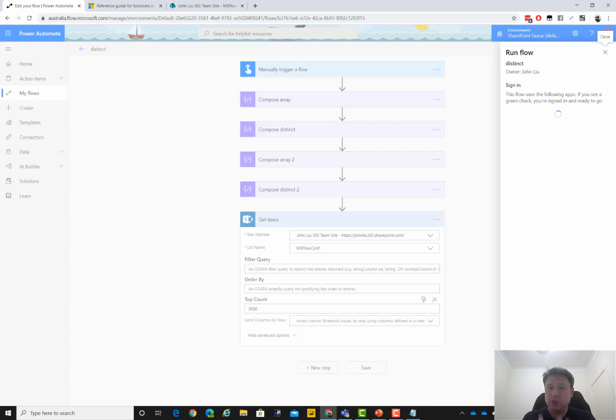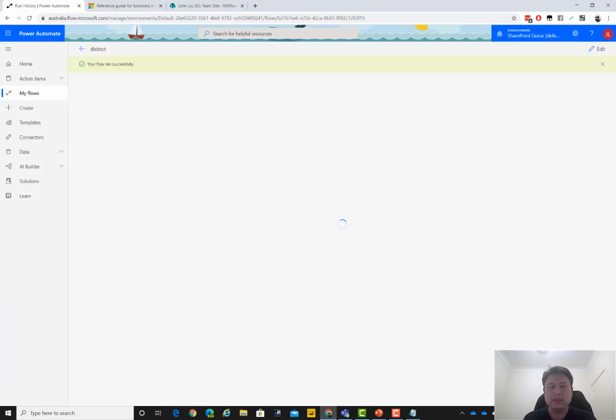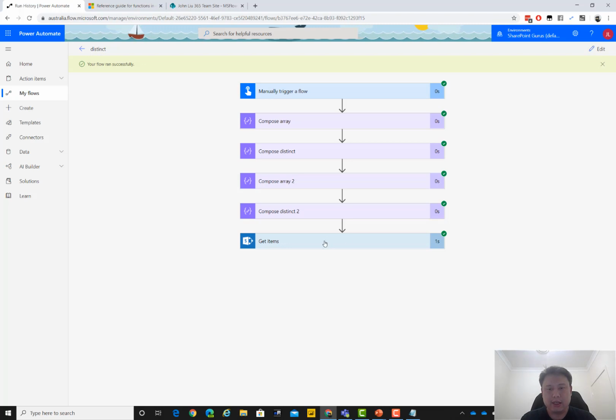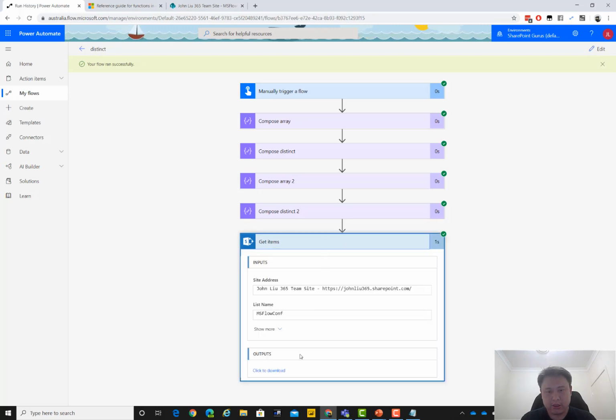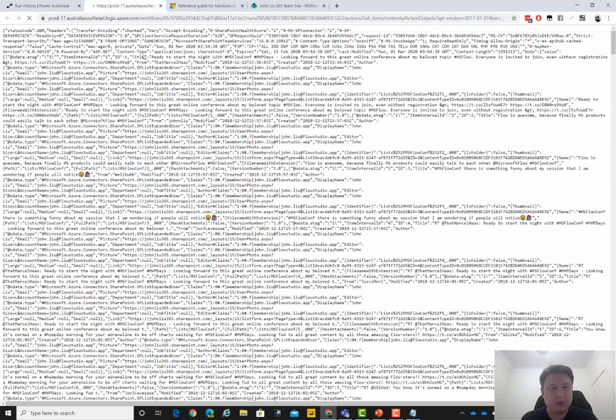First run with an additional connection. You need to do a full test, not just a run with previous, because it needs a new connection. So we need to authorize the use of the SharePoint connector. A bunch of more clicks, but you only have to do this once. Okay, so this is now going to give us back all our content. It's quite large, so it's now saying click to open it in a separate page.